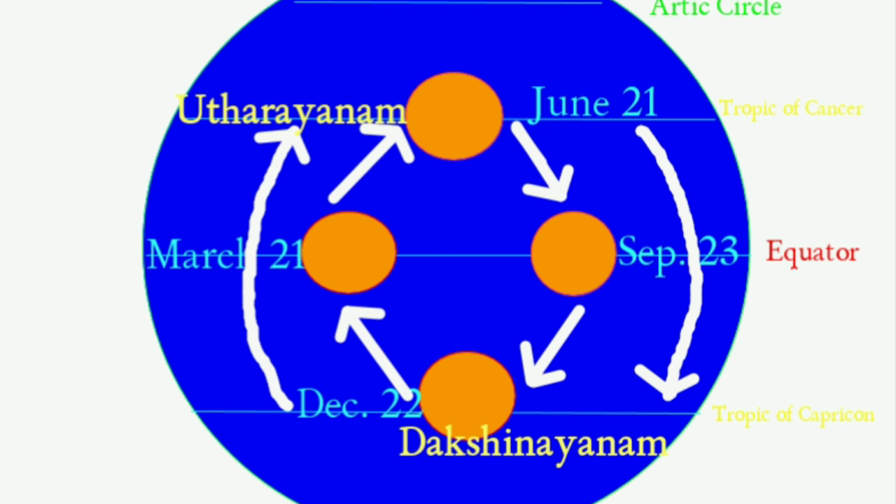Uttarayanam means towards north. Uttarayanam is the northward apparent movement of the sun from Tropic of Capricorn to Tropic of Cancer. That is, it is the period from December 22nd to June 21st. And Dakshinayanam. Dakshinayanam means towards south. It is the southward apparent movement of the sun from Tropic of Cancer to Tropic of Capricorn. That is, it is the period from June 21st to December 22nd.